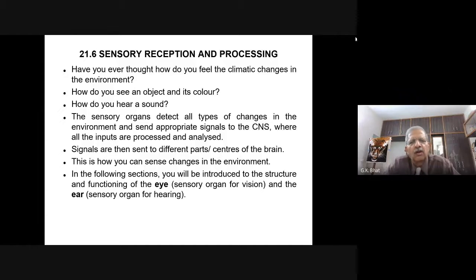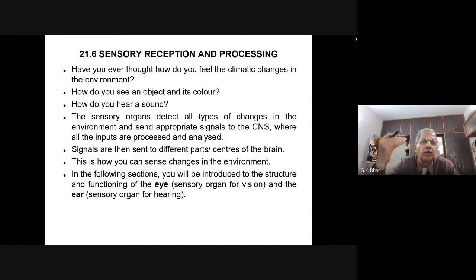The sensory organs detect all types of changes in the environment and send appropriate signals to the central nervous system. And here in the central nervous system, all the inputs through the different sensory organs are processed and analyzed.